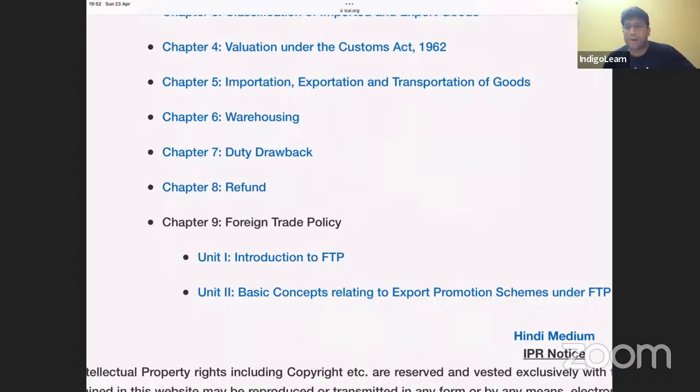And section 76 talks about drawback not being allowed in case where the amount of drawback is less than 50 rupees, and where the market price is less than the amount of drawback. In these cases, the drawback is not allowed. Section 74, 75, 76 deals with the concept of drawback. You're getting my point, my dear friends? Very interesting concept, guys.